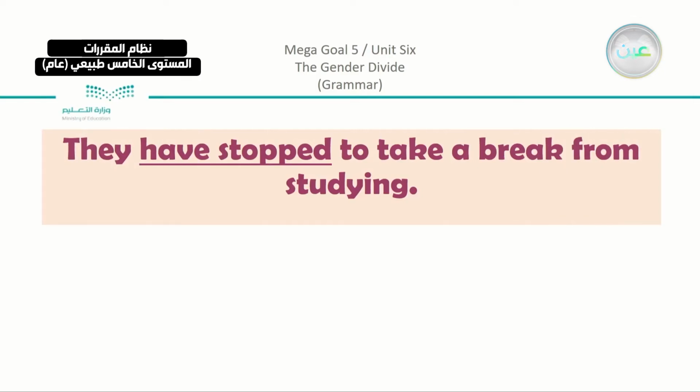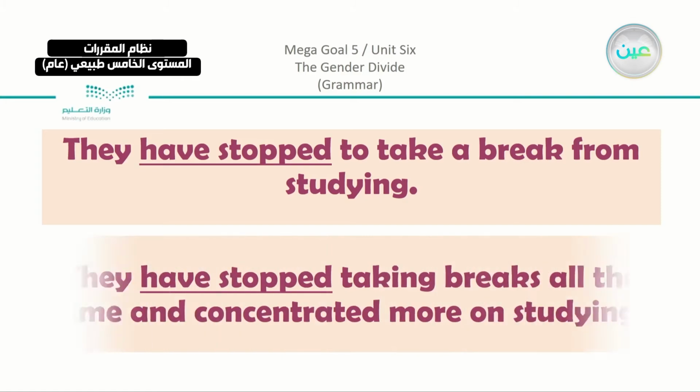They have stopped to take a break from studying. So they are studying, but they stopped to take a break. And also we can say, they have stopped taking breaks all the time and concentrated more on studying. So instead of taking 6 breaks, they took only 3. This is the difference between the two sentences.